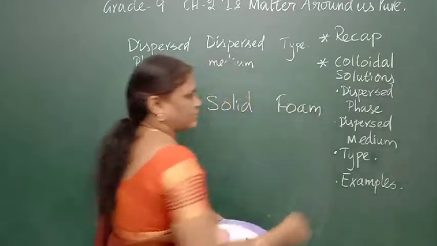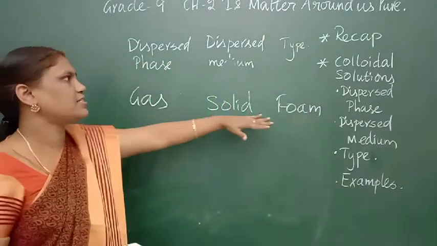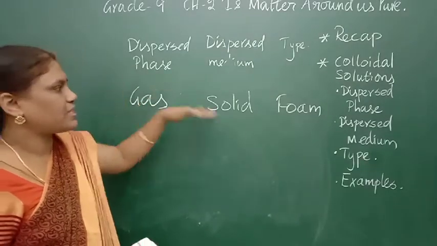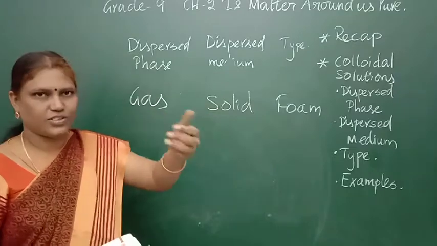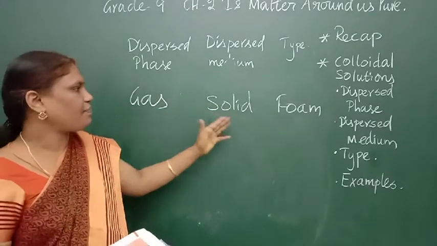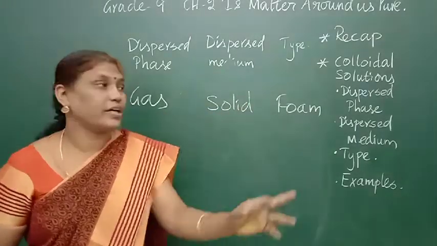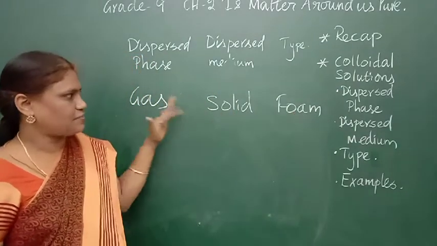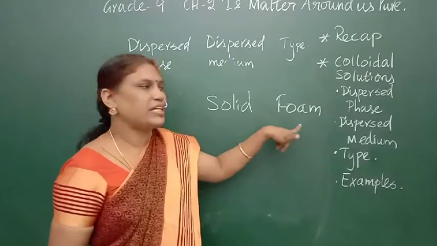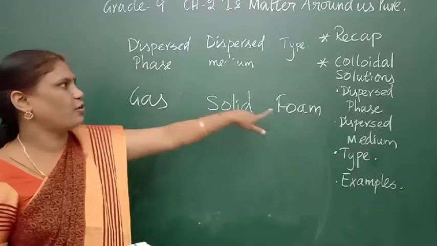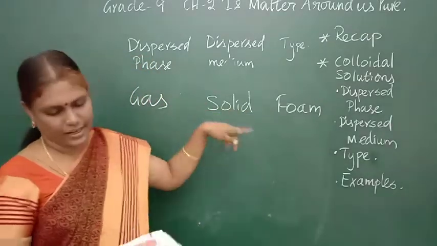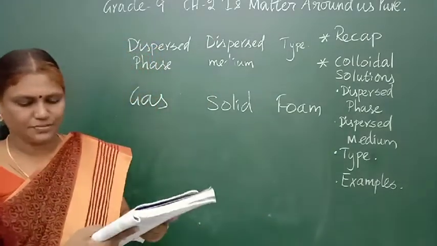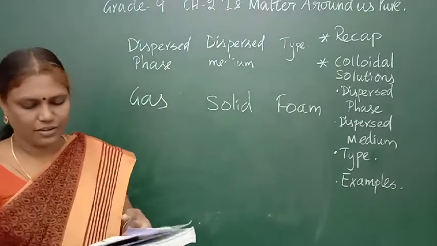Sponge. Example, sponge, also comes under this category. Gas, carbon dioxide or oxygen, will mix with the wheat flour or the spongy substance, and they form a foam. Thermocol is also a foam. Gas is mixed with the thermocol substance and it forms foam. So gas and solid, sponge, cake, bread, all these are examples of this type. Shall we go for the next?